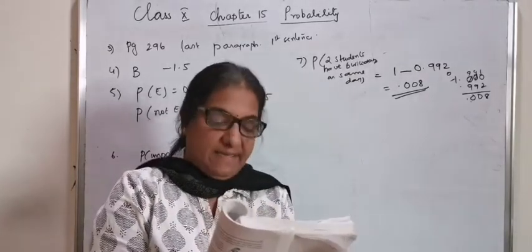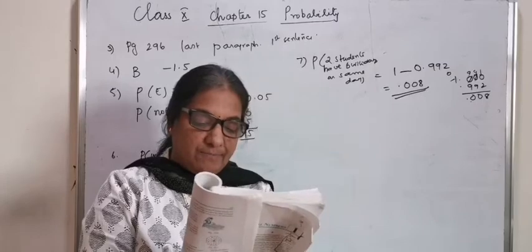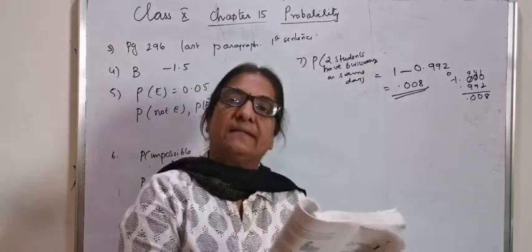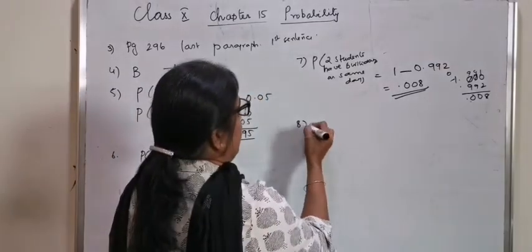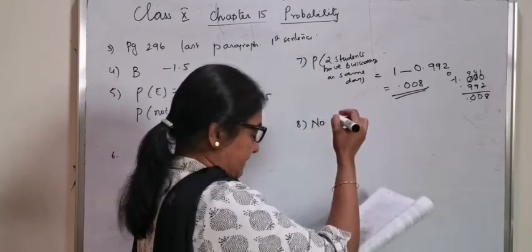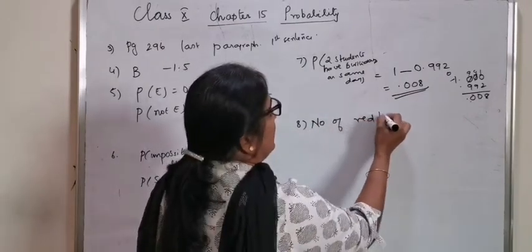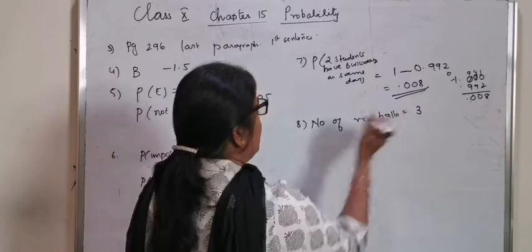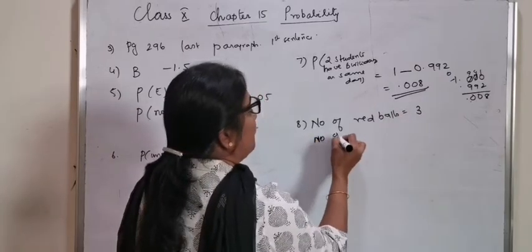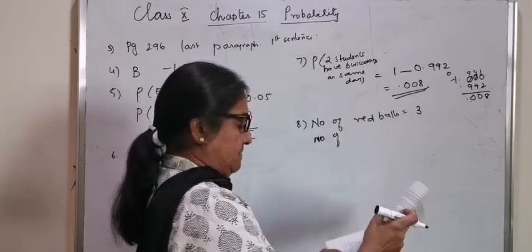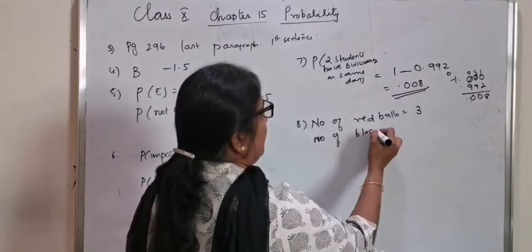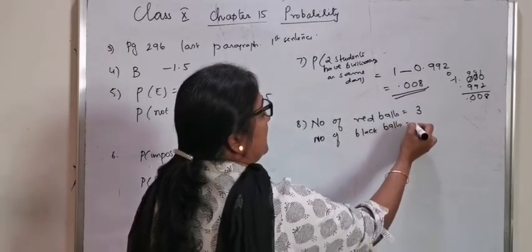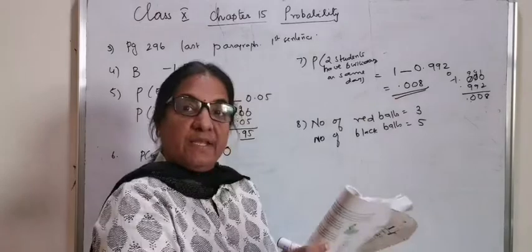Question number 8. A bag contains 3 red balls and 5 black balls. So you can write number of red balls is equal to 3, number of black balls is equal to 5.